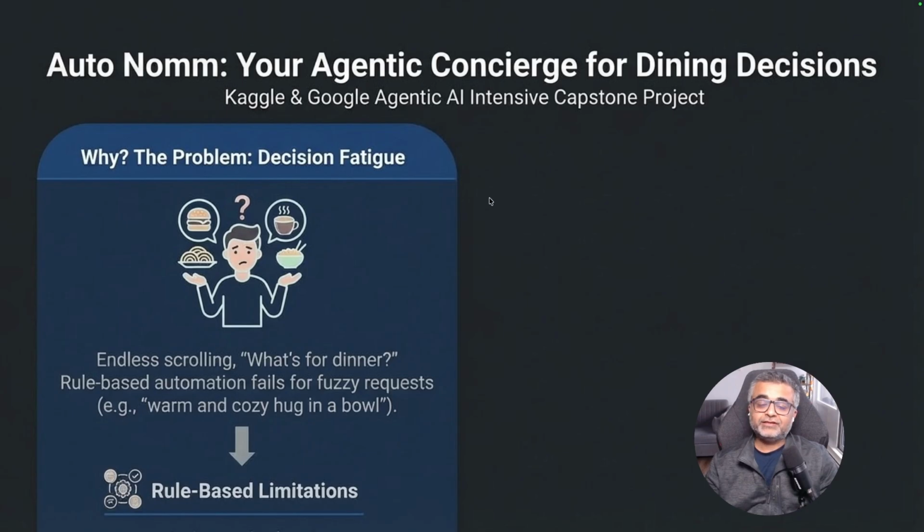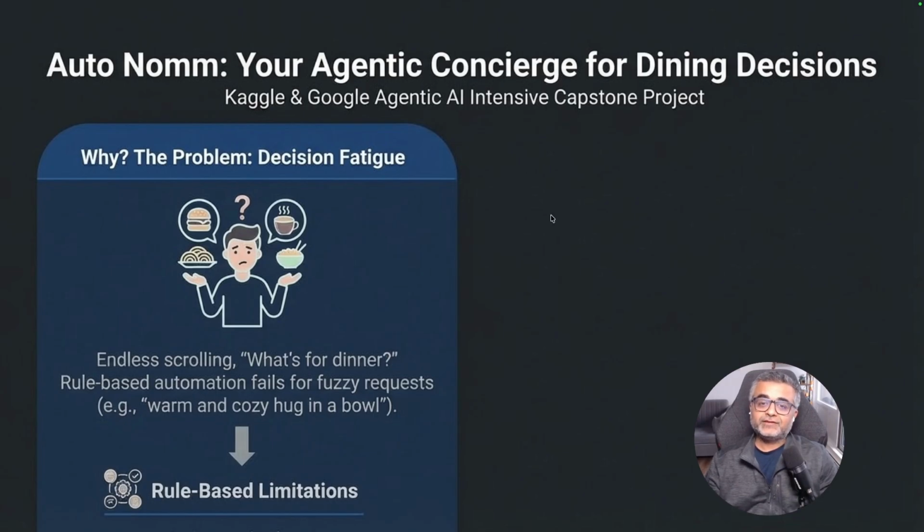And this is an interesting problem because there are many days when even we don't know what we want to have for dinner. And I thought of regular rule-based automations to fix this problem, but even that has its limitations. For example, if I want to have something as simple as pizza, the rule-based automation works perfectly. It knows the best pizza restaurants and it can suggest that for me. But if I want to have something fuzzy, or even I don't know what I want to have, like if I want to have a warm and cozy hug in a bowl, the app doesn't know what to serve me, right?